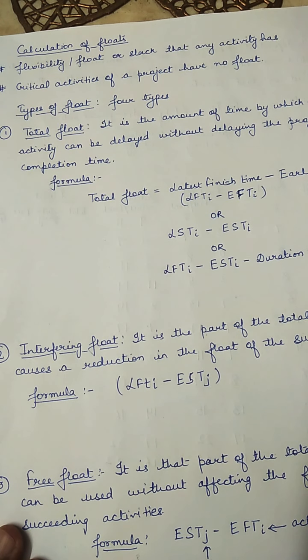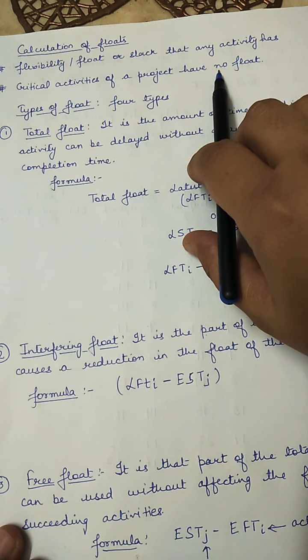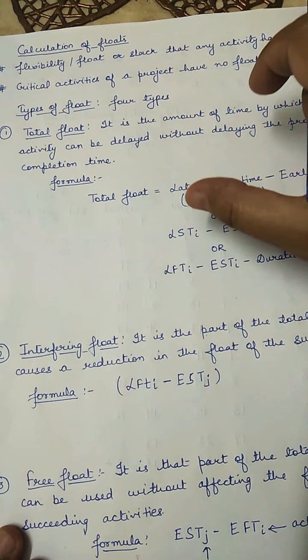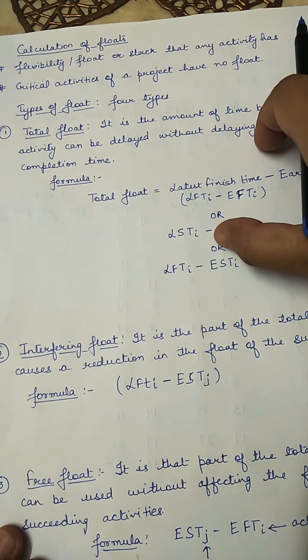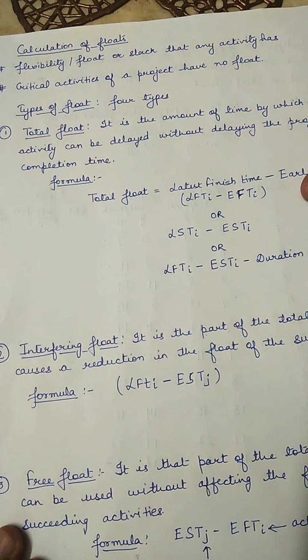For that time, the non-critical activity can be delayed. So we need to calculate the float. Critical activities do not have any float, which means they have to be completed in the scheduled time period. Otherwise, the project stands delayed, which may result in penalty costs to the company.